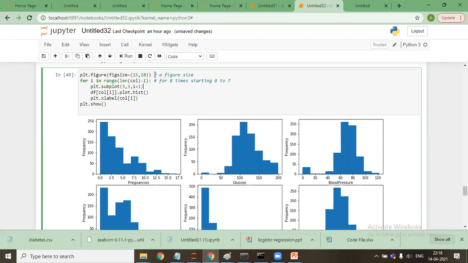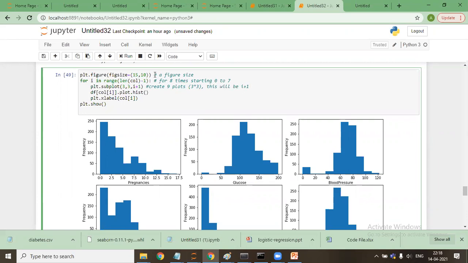Now here I'm saying create 9 plots, that is 3 multiplied by 3, and this will be i plus 1.